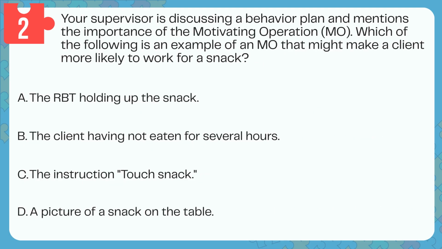Question 2. Your supervisor is discussing a behavior plan and mentions the importance of the motivating operation, MO. Which of the following is an example of an MO that might make a client more likely to work for a snack? A. The RBT holding up the snack. B. The client having not eaten for several hours. C. The instruction touch snack. D. A picture of a snack on the table.